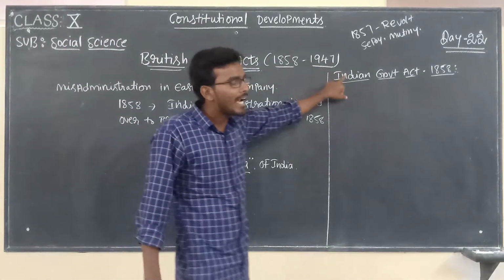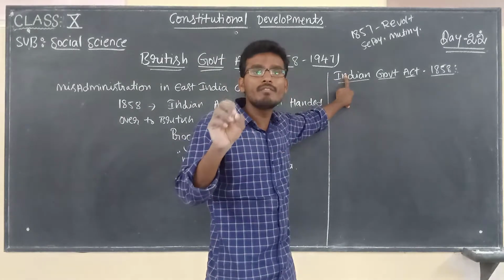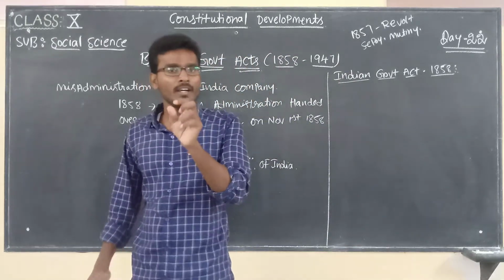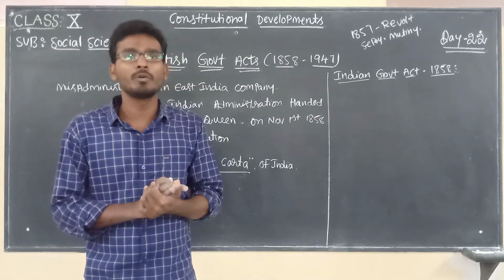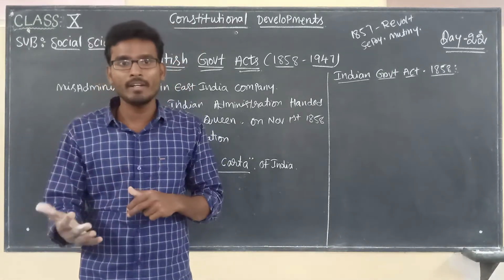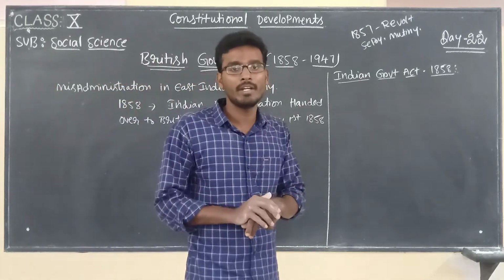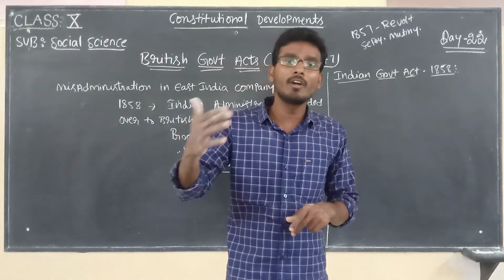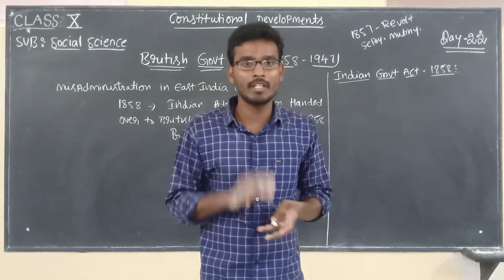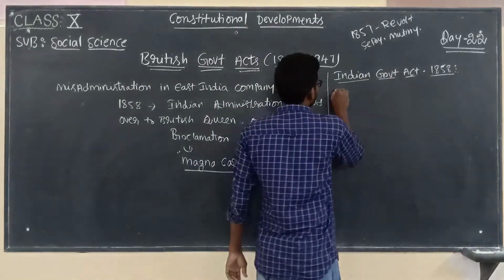So this act we can understand in the background of the 1857 revolt and the civil and military conditions of the soldiers. Just now I told you, right? After the 1857 revolt, what happened immediately? The British Queen cancelled the license of East India Company and took complete control of Indian administration. So what are the main features of this act?